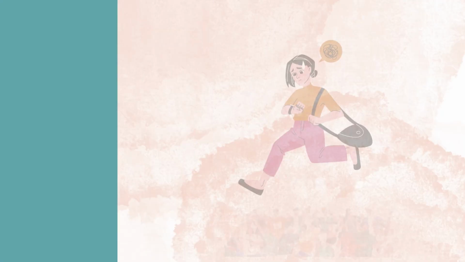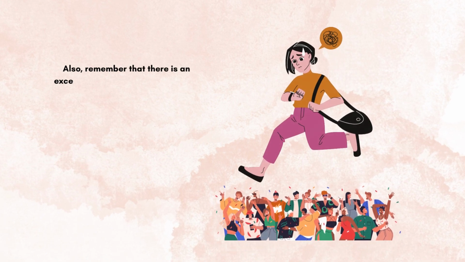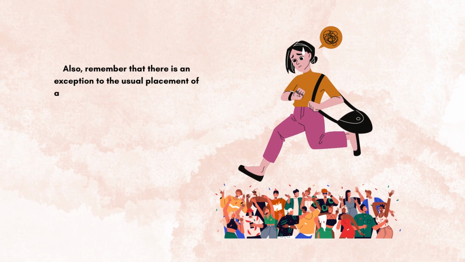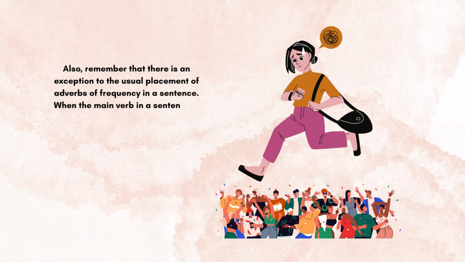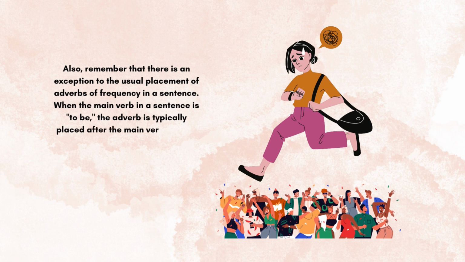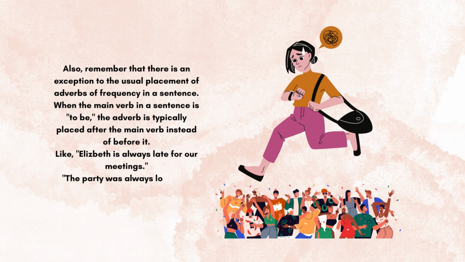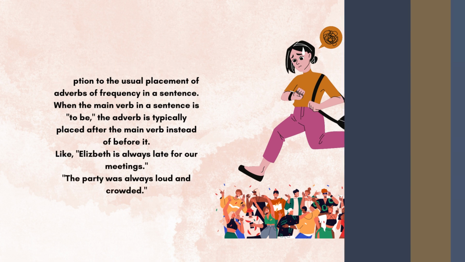Also, remember that there is an exception to the usual placement of adverbs of frequency in a sentence. When the main verb in a sentence is to be, the adverb is typically placed after the main verb instead of before it. Like, Elizabeth is always late for our meetings. The party was always loud and crowded.